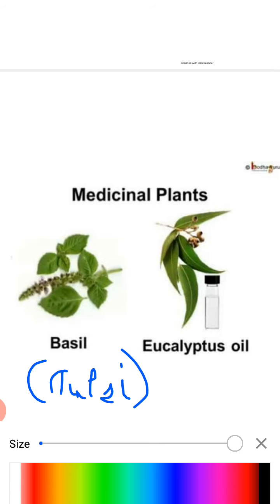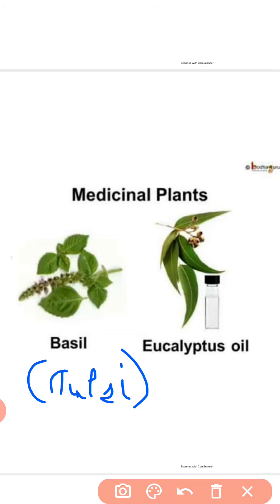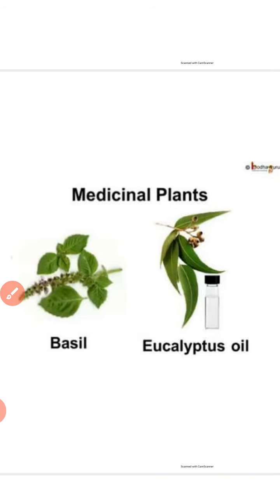It is called tulsi. Okay, it is used as a medicine. It is used in cold and cough. If we are having cold and cough, then we put tulsi leaves in the tea. Eucalyptus oil, these all are medicinal plants, right?